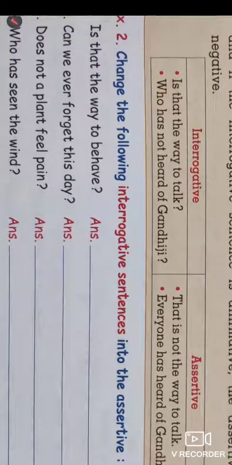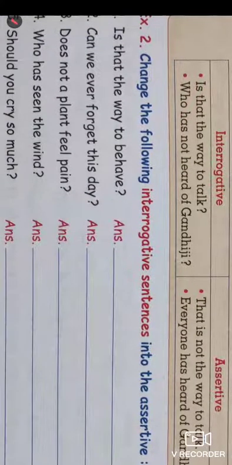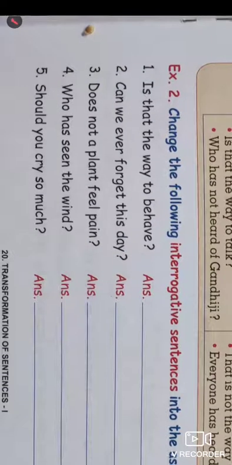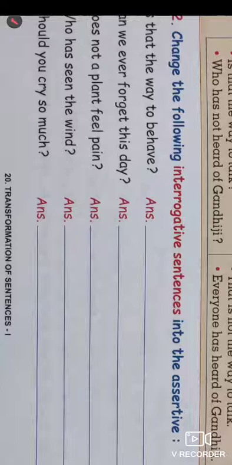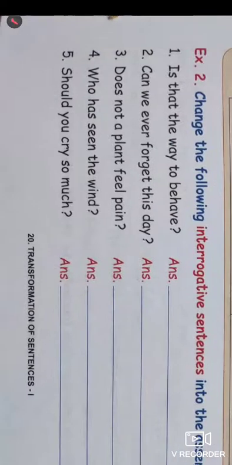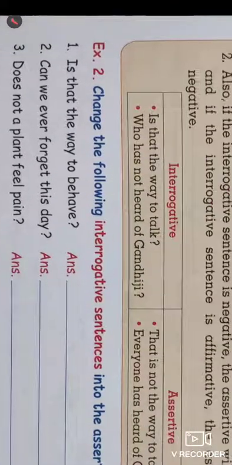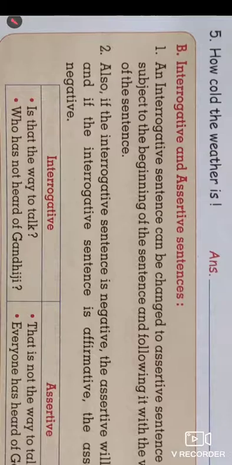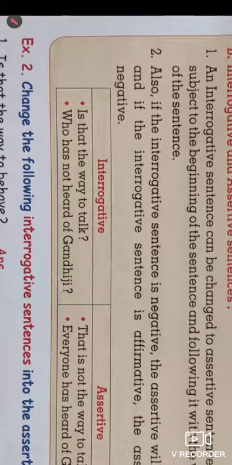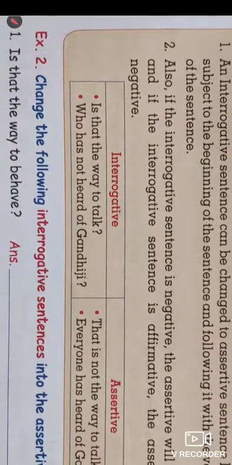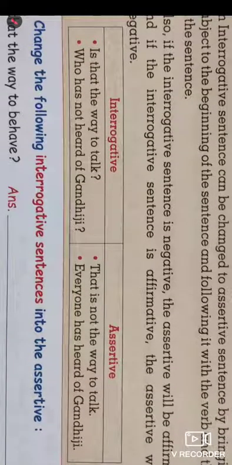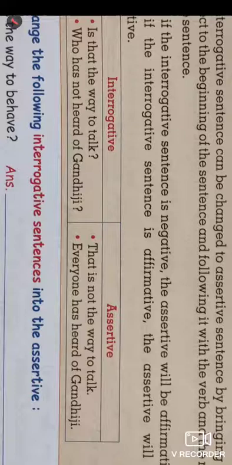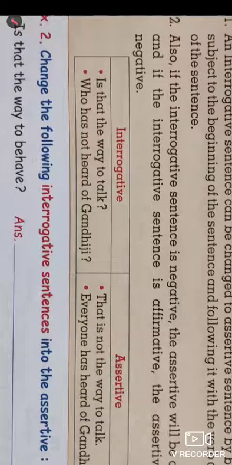Now we are going to look at this exercise: change the following interrogative sentences into assertive. So we must follow the above rules. We must put the subject at the beginning of the sentence, with the verb and the rest of the sentence next to it.